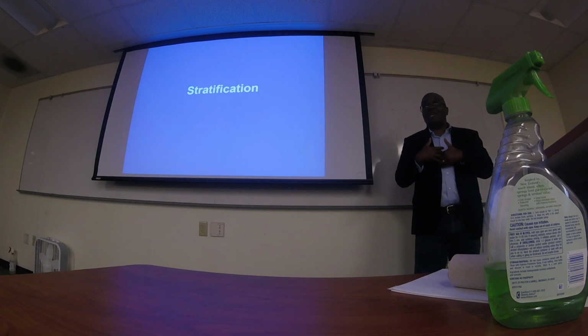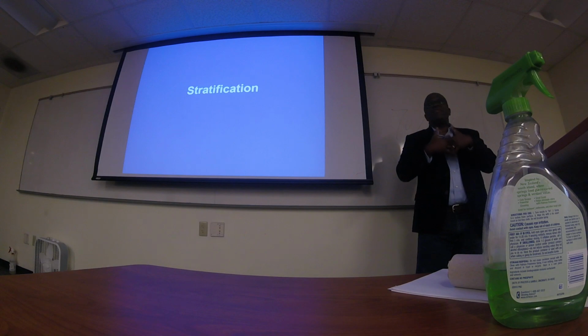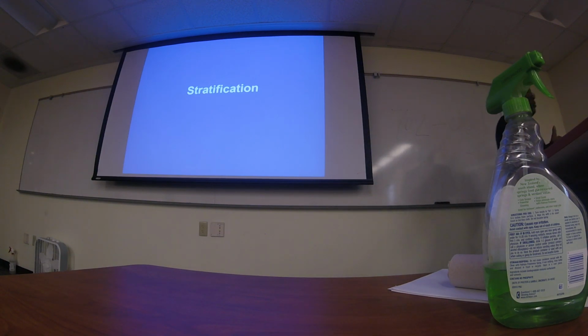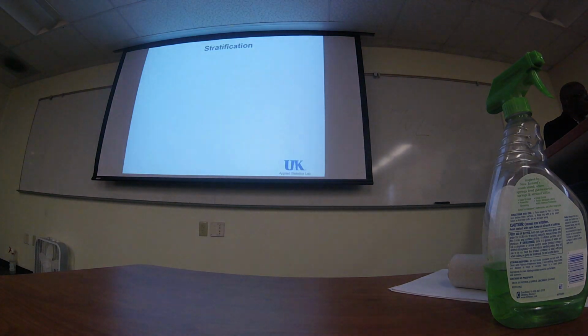We need to understand how the sample was done, if they use these kinds of elements we will describe, in order to have a better understanding of the variance and the standard error of the estimate that they represent. Any questions so far? Okay.